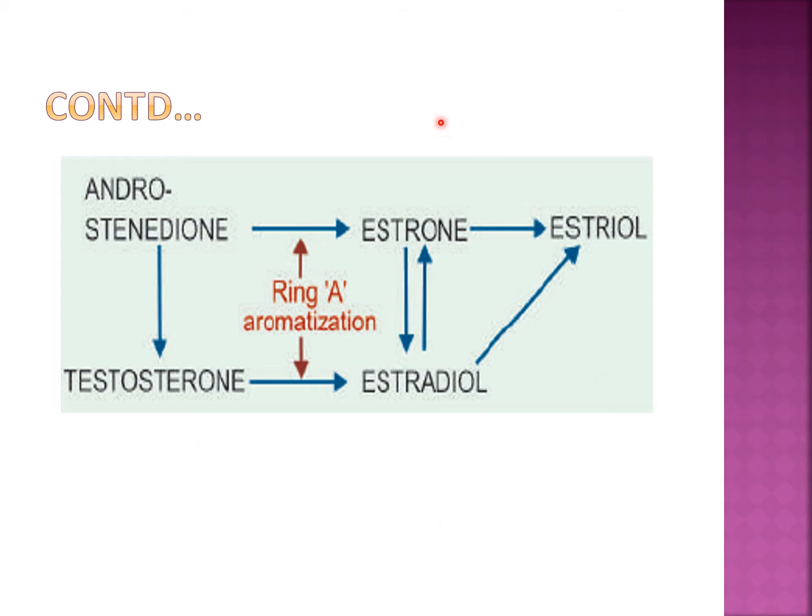This is the aromatization which I have told you: androstenedione is converted into estrone, and testosterone is converted into estradiol, by ring A aromatization with the help of the aromatase enzyme. And estradiol is oxidized in the liver to estrone, while it is hydroxylated to form estriol. So these are the three forms of estrogen.